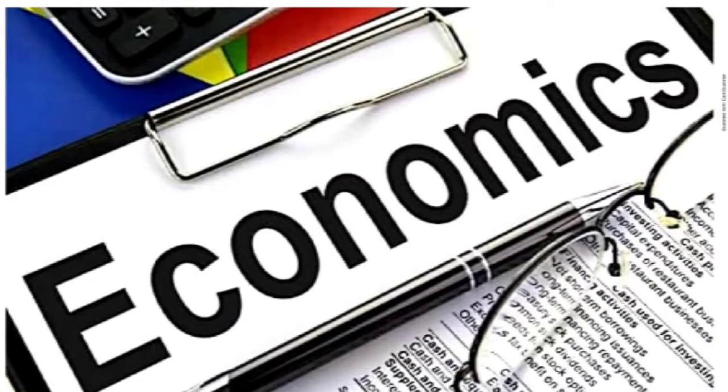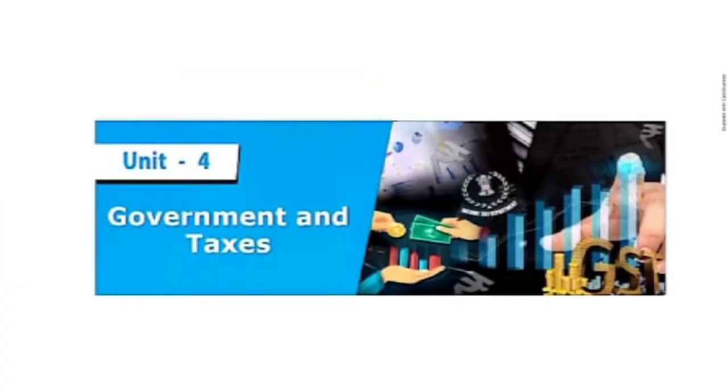So today I am going to teach about the economics part. From the economics part, lesson 4 I am going to teach, children. The topic of the lesson is government and taxes. You can check your book, children, page number 321 it is available. 321 you can take it in your book, children, you can check it, government and taxes lesson.